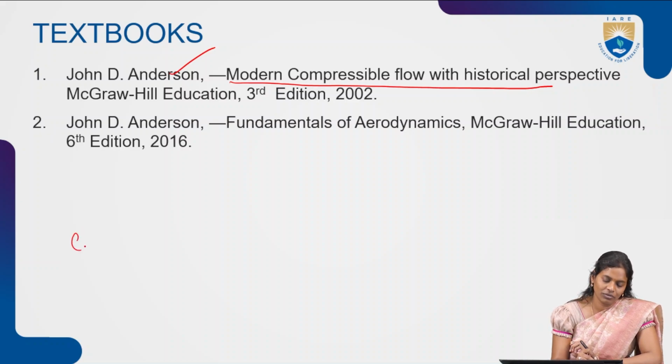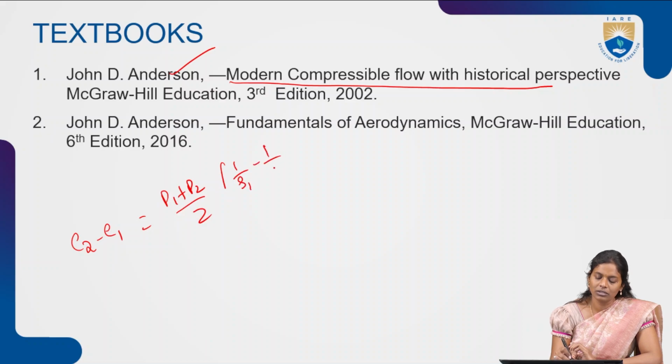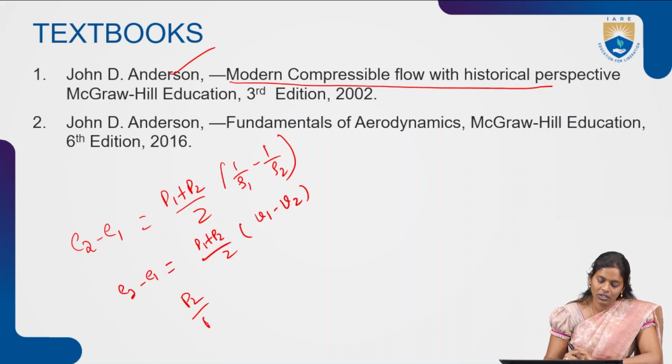That is nothing but what we have got: E2 minus E1 equals (P1 plus P2) by 2 into (1 by rho 1 minus 1 by rho 2), right? And this we further wrote as (P1 plus P2) by 2 into (V1 minus V2). So this is the Hugoniot equation. Then we found the P2 by P1 expression, where we considered a calorically perfect gas.